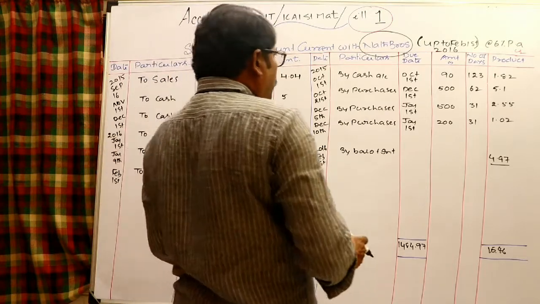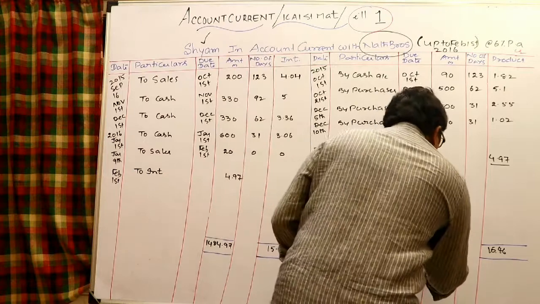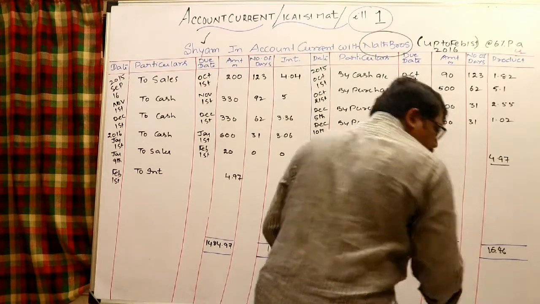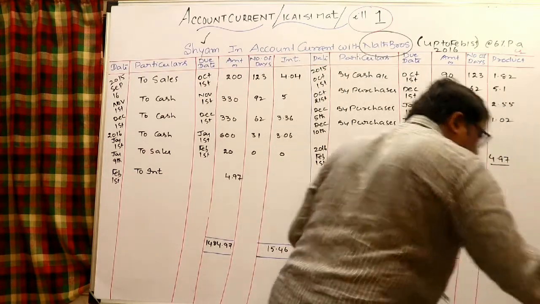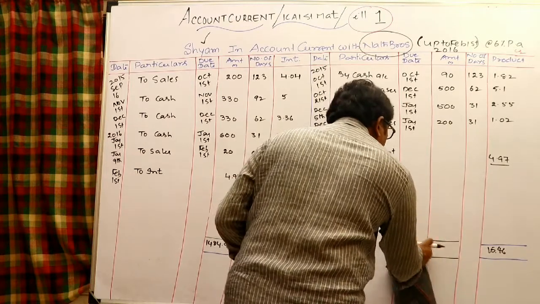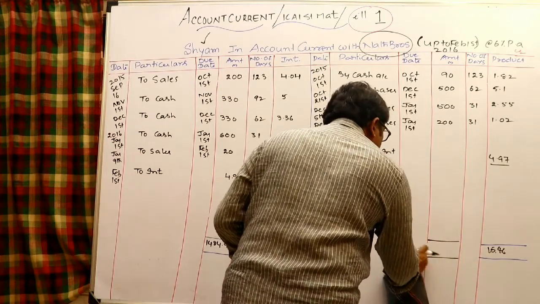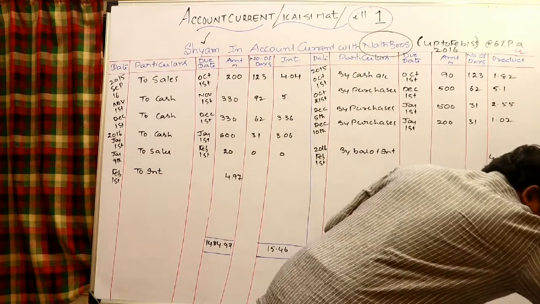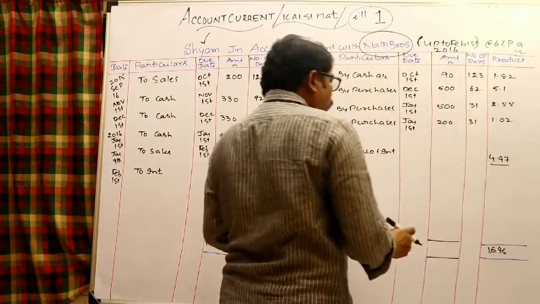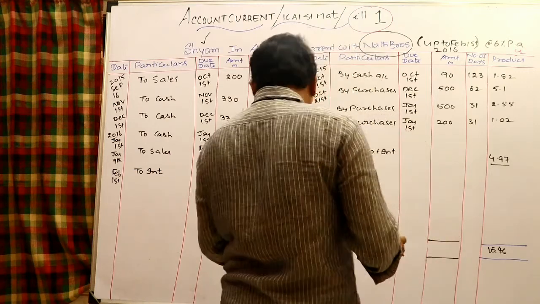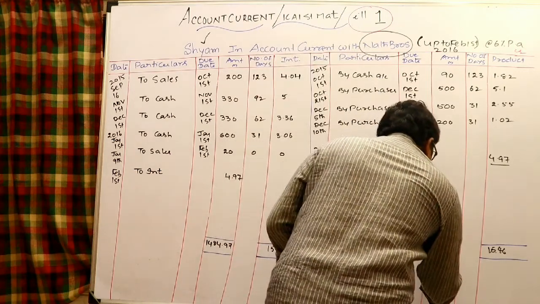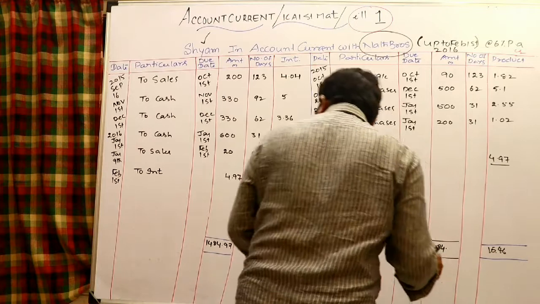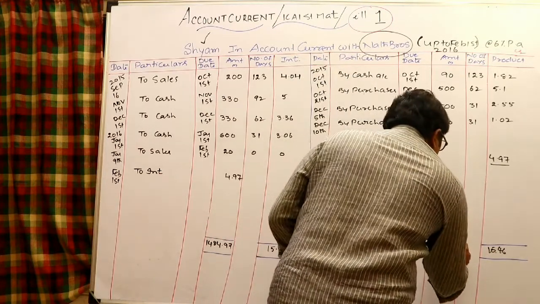Write the same on the opposite side also. Right there, 1484.97.